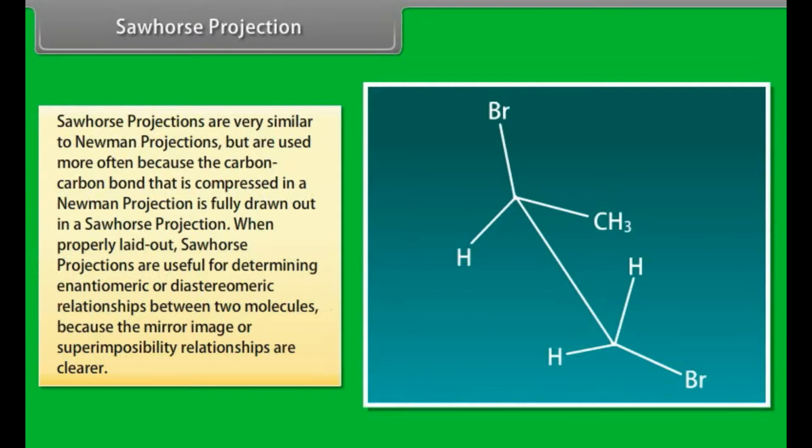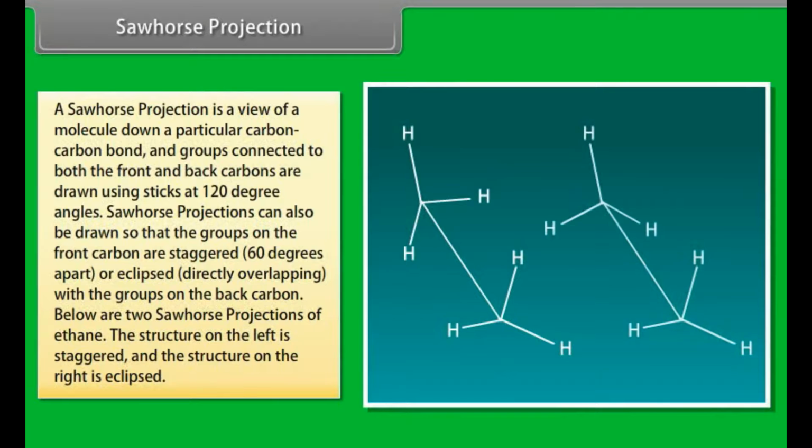Sawhorse projection. Sawhorse projections are very similar to Newman projections, but are used more often because the carbon-carbon bond that is compressed in a Newman projection is fully drawn out in a Sawhorse projection. When properly laid out, Sawhorse projections are useful for determining enantiomeric and diastereomeric relationships between two molecules because the mirror image or superimposability relationships are clearer. Like with the Newman projections, a Sawhorse projection is a view of a molecule down a particular carbon-carbon bond, and groups connected to both the front and back carbons are drawn using sticks at 120-degree angles.